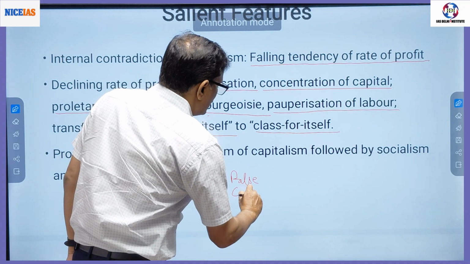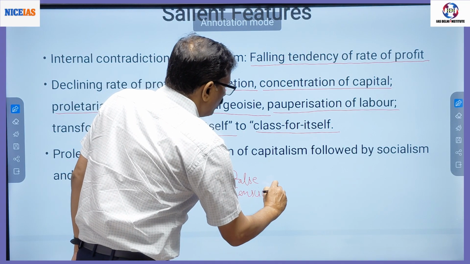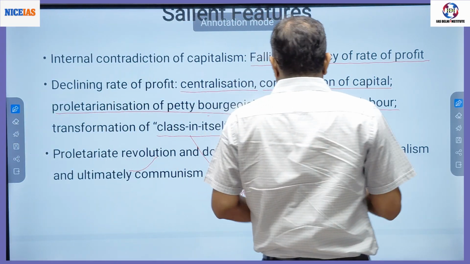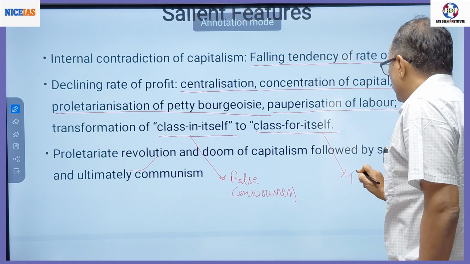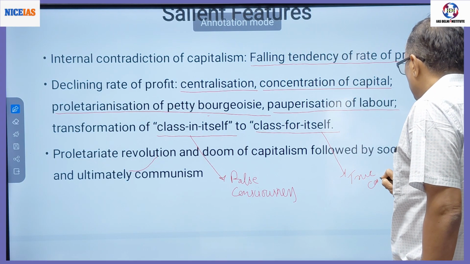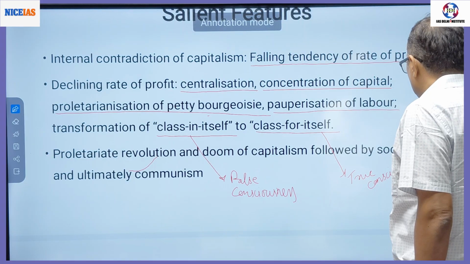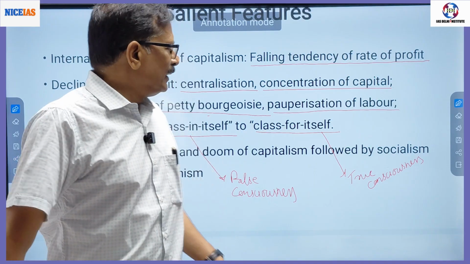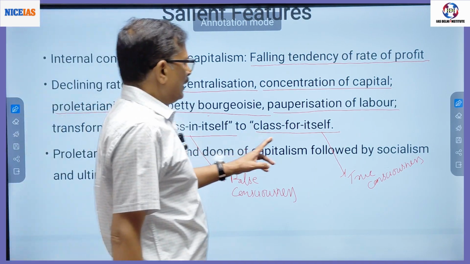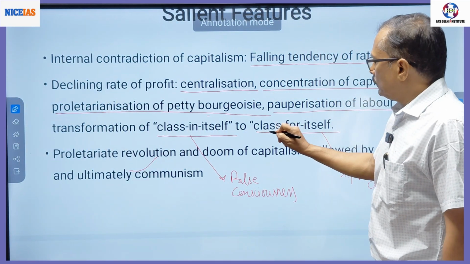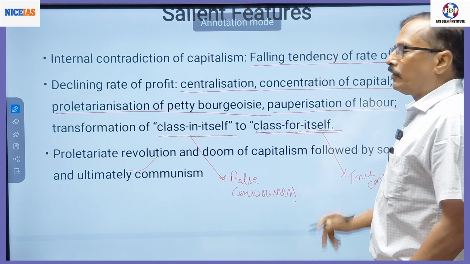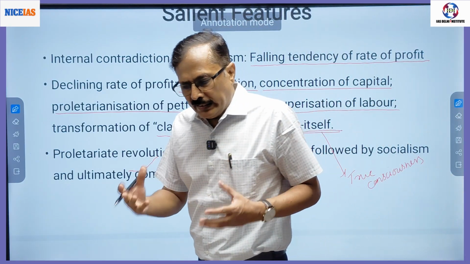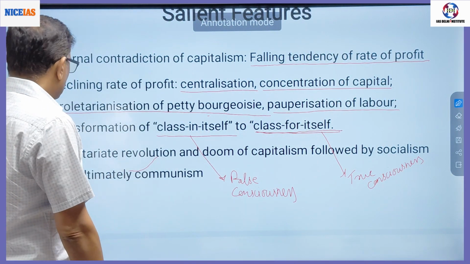False consciousness means workers are not aware of the true nature of capitalism, but when they change into class for itself, they develop true consciousness. They are aware who is responsible for their plight, their poverty and their exploitation. Right? So when they convert into class for itself, they attain solidarity, they attain common consciousness, and then what happens?